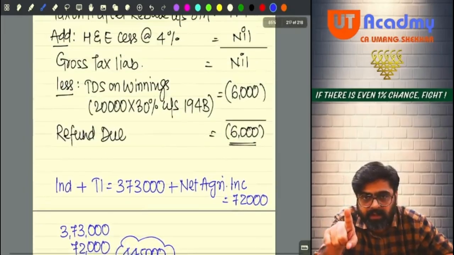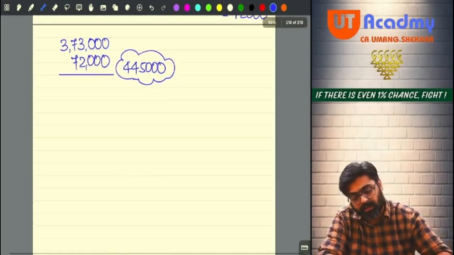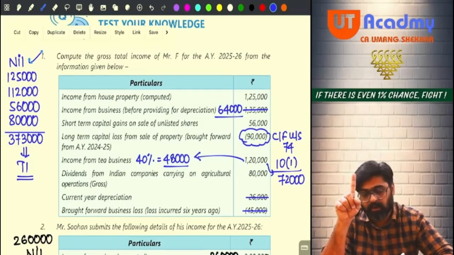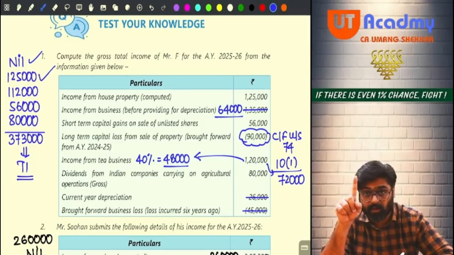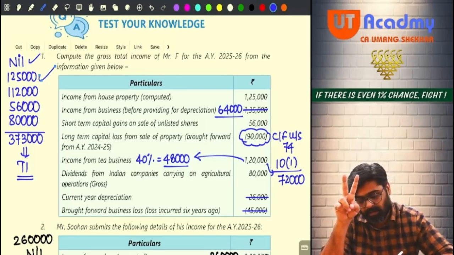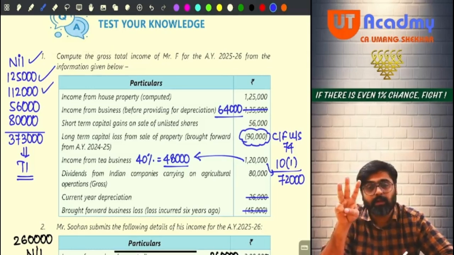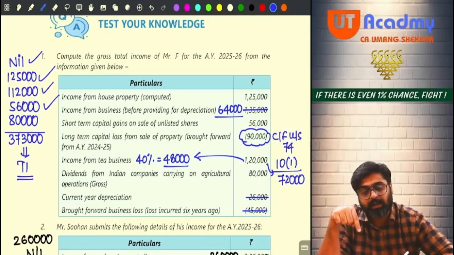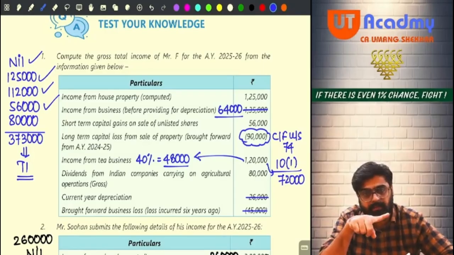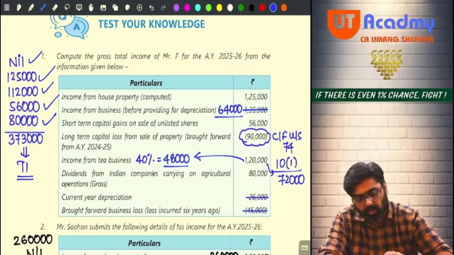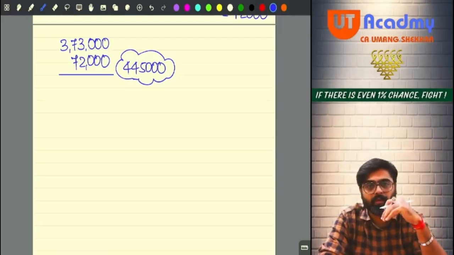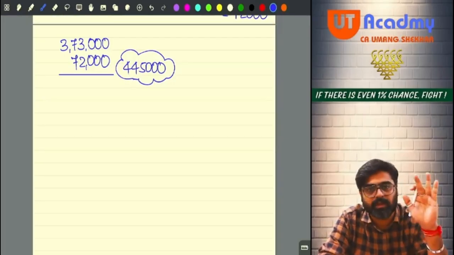In your 373, what all incomes did you take? Please pay attention first. Did you take salary? Yes, normal. Did you take house property? Normal. Did you take PGBP? Yes, this is also normal. Did you take short-term capital gain? Yes, this was also normal. And did you take 80,000 rupees of dividend income? Yes, that is also normal. So the entire total income is normal. There is no special income. So on this entire 373, normal rate is charged, plus 72 if you include it. So on this entire 445, you are supposed to charge normal rate only.